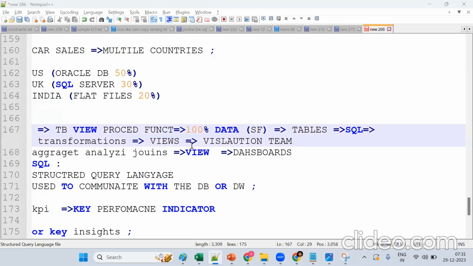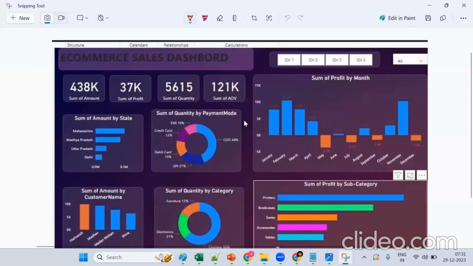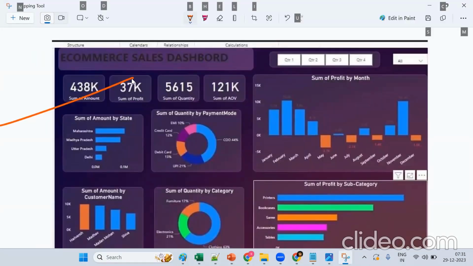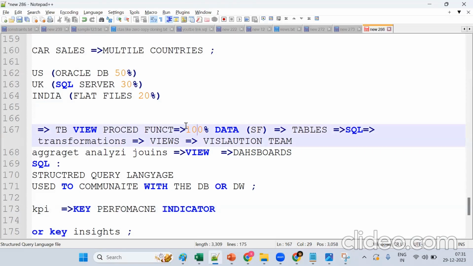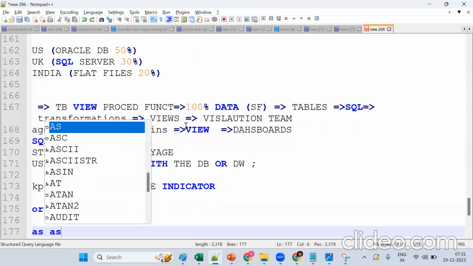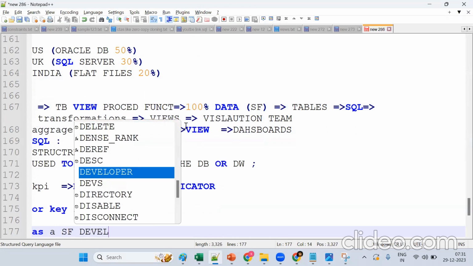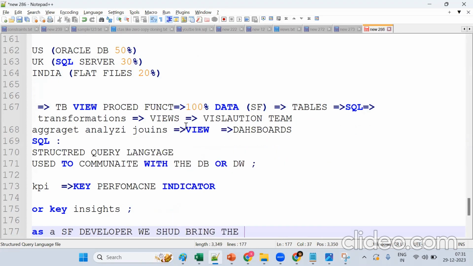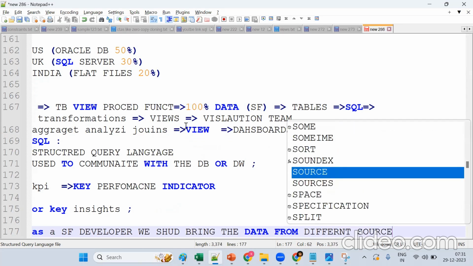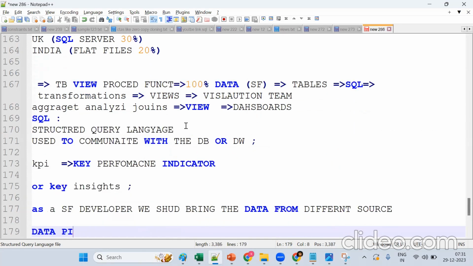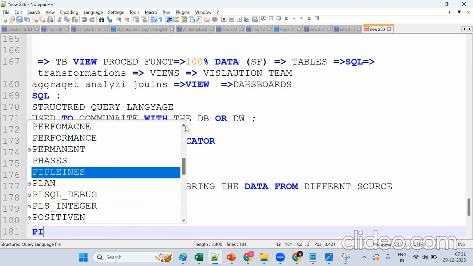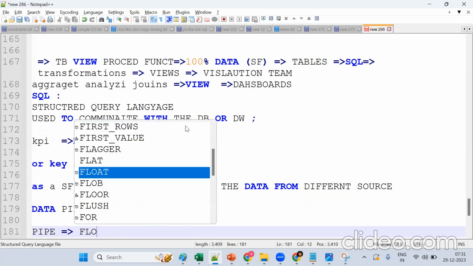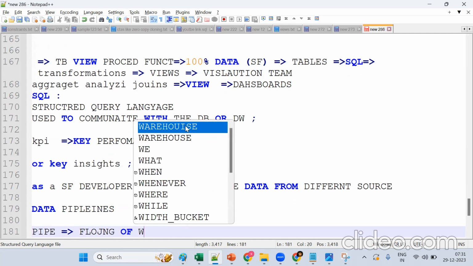Ultimately, I should visualize the data. How can I visualize data? By using these dashboards. Now who will create these dashboards? Tell me, who will create these queries? As a Snowflake developer, this is important. Our data engineer should bring the data from different data sources. What should we create? We should create data pipelines. Tell me, what is a normal pipe for? Normal flowing of water. Same thing: this is what a data pipeline is.